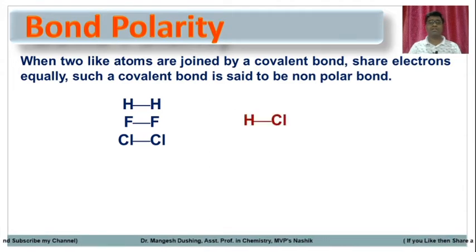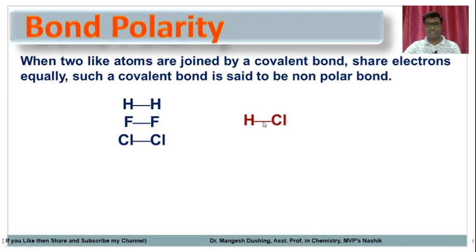In the case of dissimilar atoms, unlike atoms, for example HCl, these are the sigma bonding electrons, one electron from hydrogen and one electron from chlorine. Now chlorine is more electronegative than hydrogen, so it pulls electrons towards the chlorine atom.